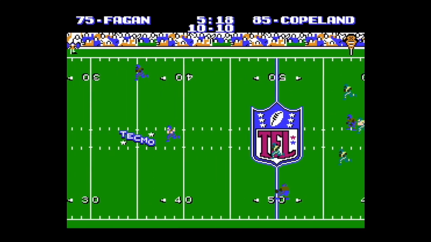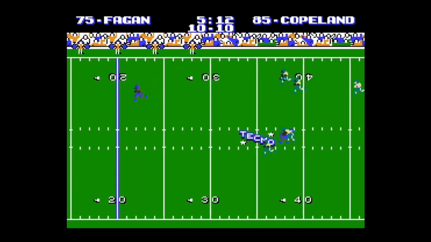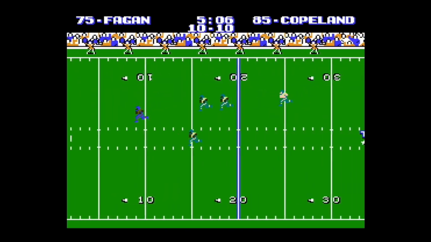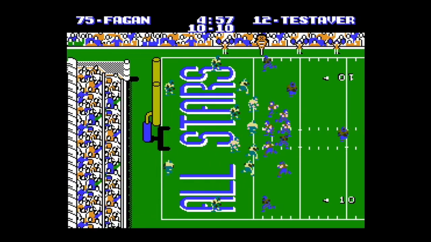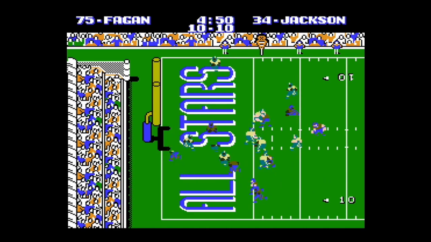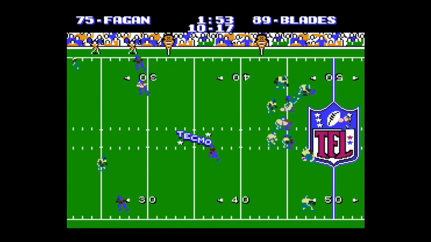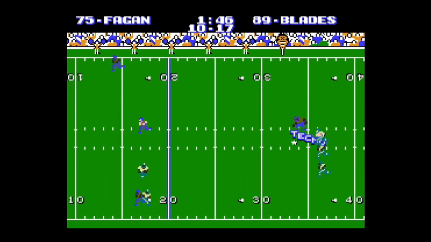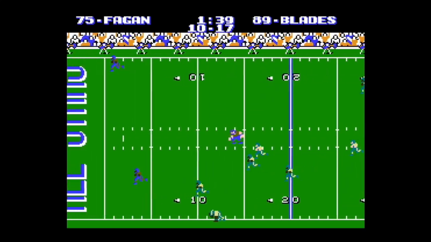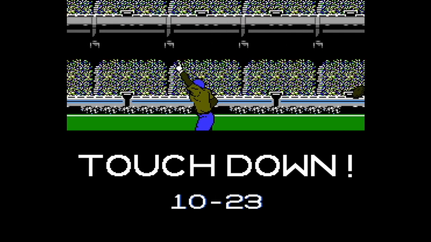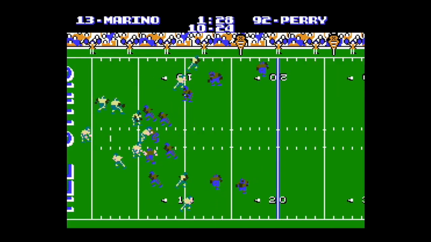It looks like this time Copeland's wide open. And Copeland is going to. Ooh, gets stopped. Bo Jackson going to punch it in. It's now 17-10. Testaverde back again. Ooh, Blades slicing through. Blades with the touchdown makes it 24-10.